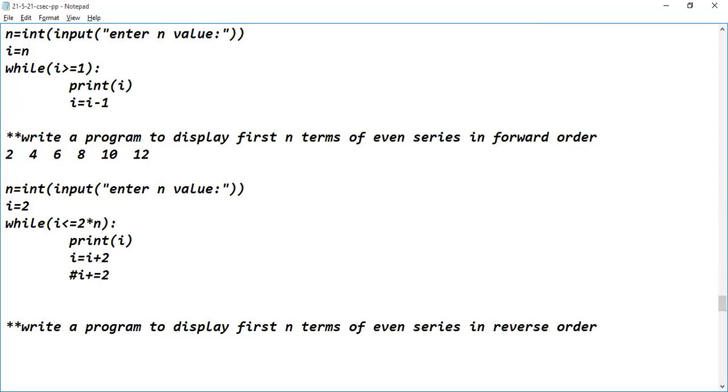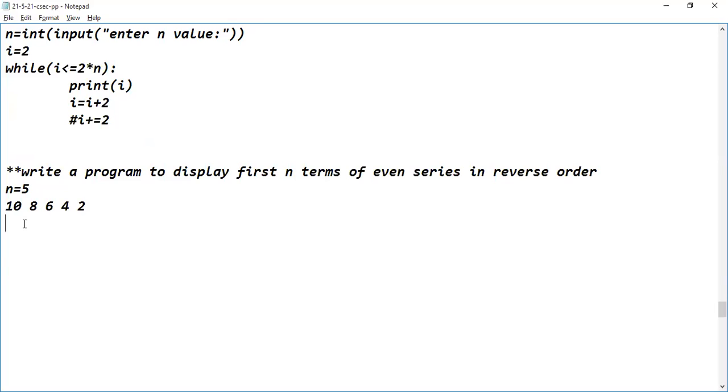Reverse order. Okay. Now, if n value is equal to 5, can anyone guess what the output should be? 10, 8, 6, 4, 2. This should be the output, isn't it? Yes, sir. So what is the initialization point? First of all, I need the n value from the end user.